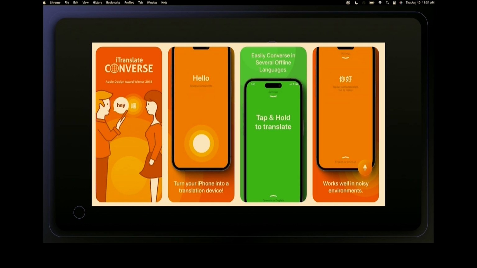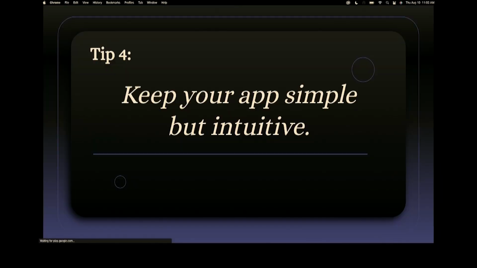And then they went through a whole bunch of other apps, but this one stuck with me. And this is probably why when I was building my own app, I stayed on the simpler side of the navigation. So when you're building something, try to keep it simple but intuitive and functional. And it's hard.